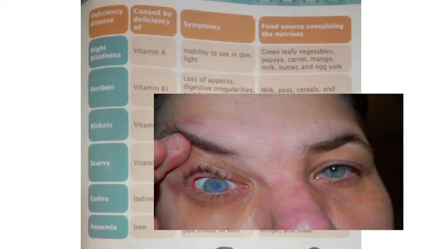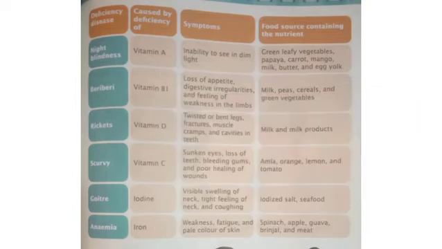What are the symptoms? Inability to see in dim light. That means in the dim light after 6 p.m., when the sunlight is reducing, we cannot see the objects. That is inability to see in dim light. What are the food sources needed? Green leafy vegetables, papaya, carrot, mango, milk, butter and egg yolk. When we take these food items, we can cure night blindness.